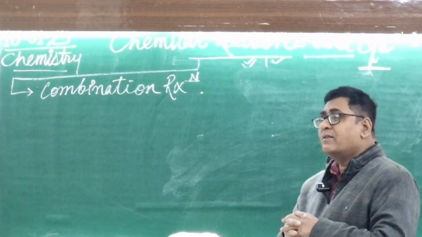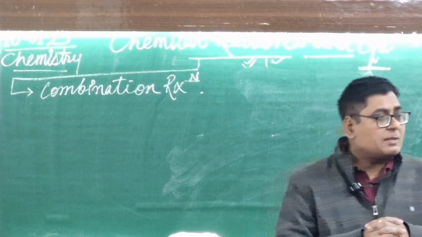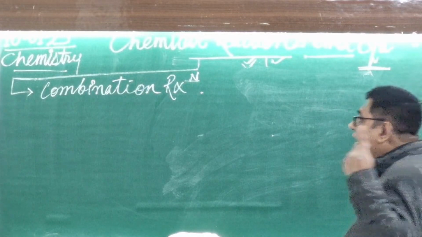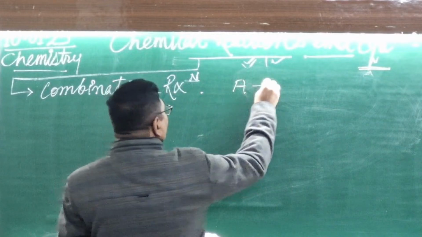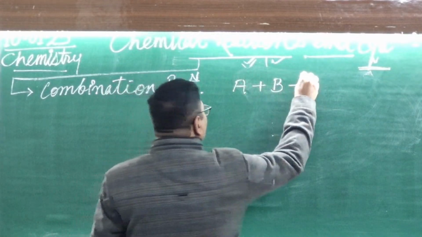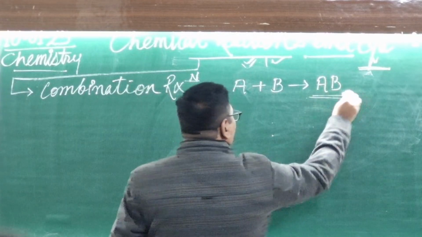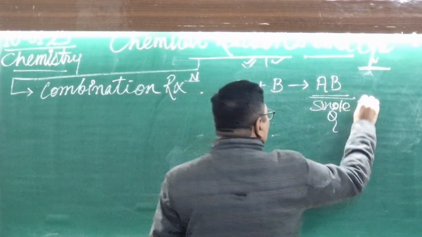In the combination reaction, two or more than two substances react with each other and give out a single product. Here the general formula of a combination reaction: whenever A plus B react with each other, they give out AB, a single product.